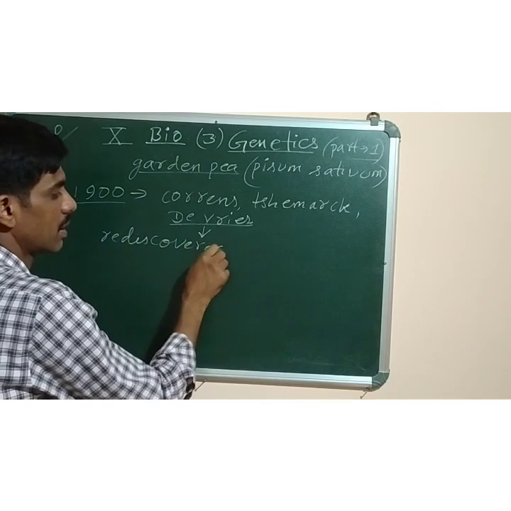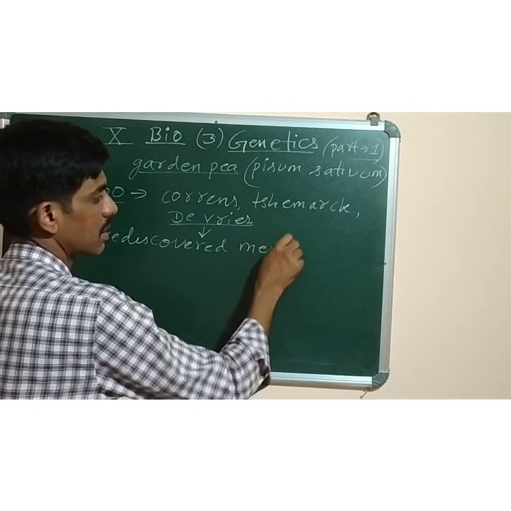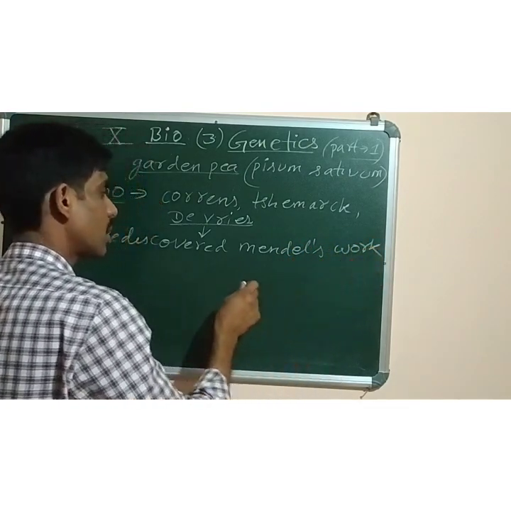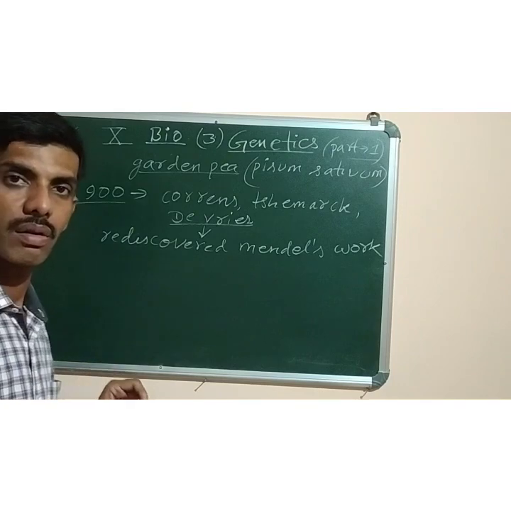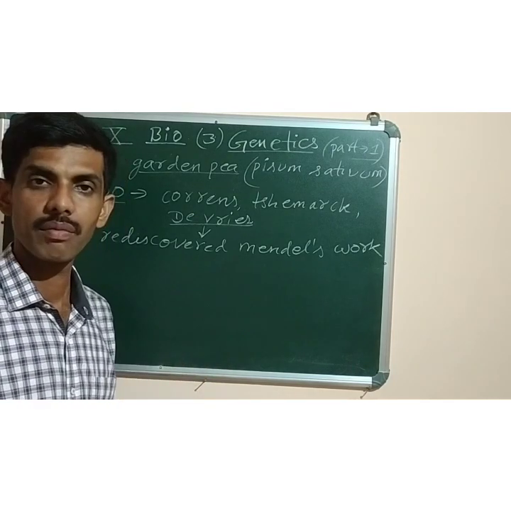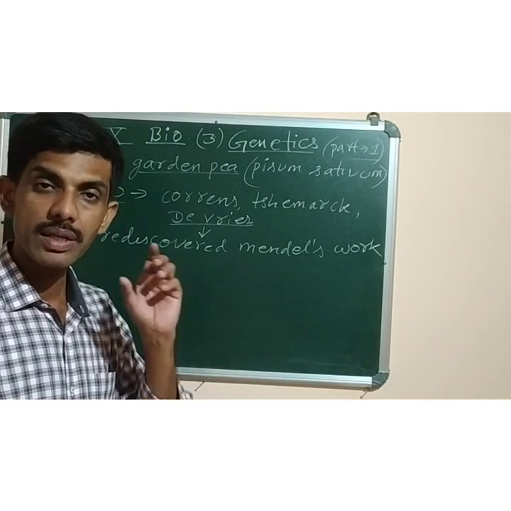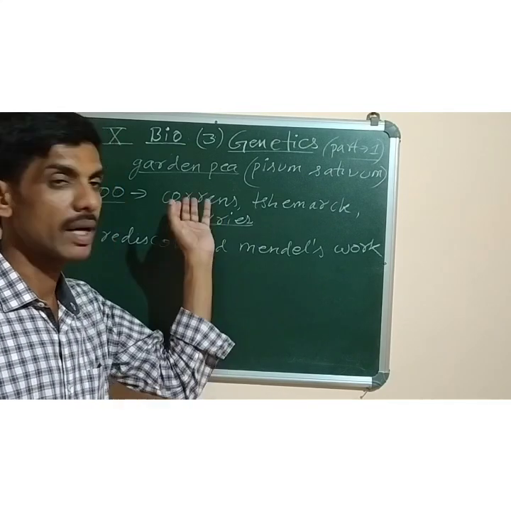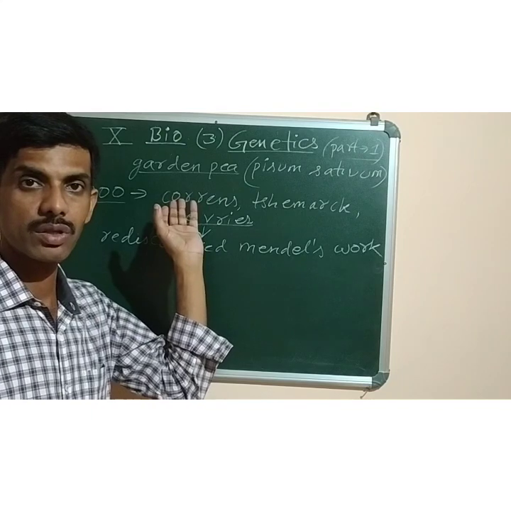Rediscovered Mendel's work. What does it mean? They had also done experiments on different plants, and the results they obtained, they found that it was already done by Gregor John Mendel.